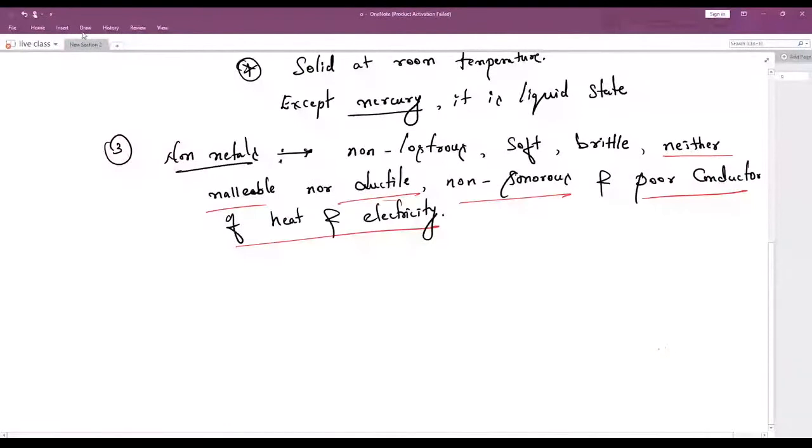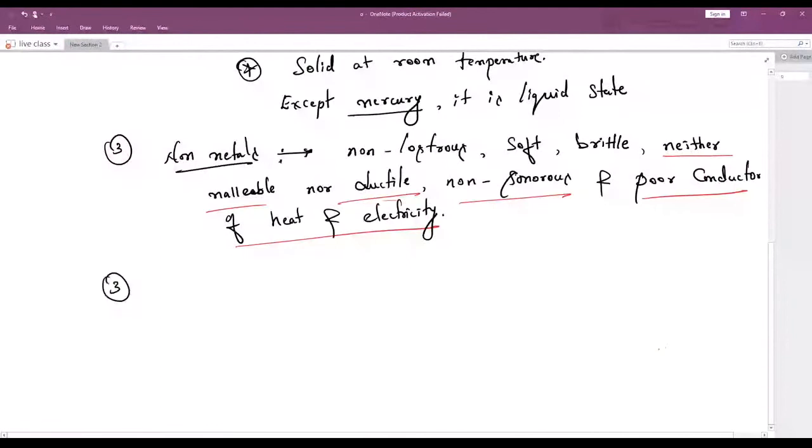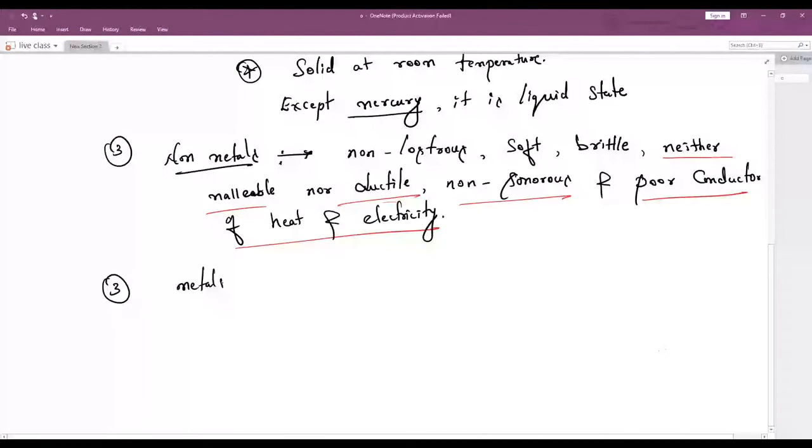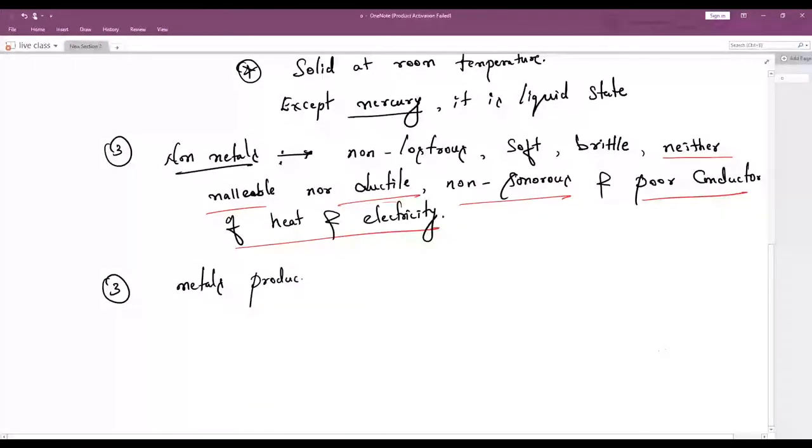Very good. Now let me discuss the third point. See, children, from these points only you can complete your full chapter. Next: metals produce basic oxides. Remember this point, it is a very important point.